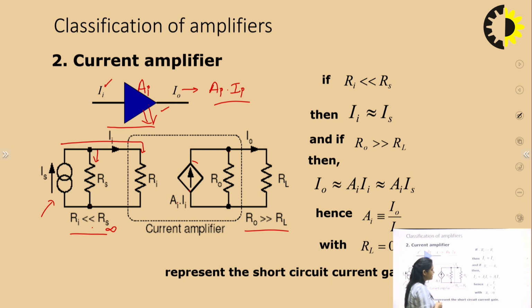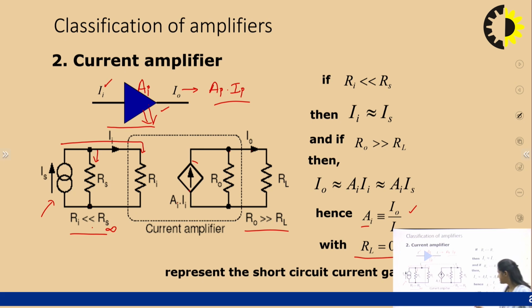If RO is very much greater than RL, then the complete current will flow in RL, and obviously we want the complete current to reach the output node. This is how you can explain this point, and from here you can find the equation of current amplification, that is AI, the current amplification factor. Here the I output is represented as I output upon I input, with RL equal to 0. You can say that this is the short circuit current gain.